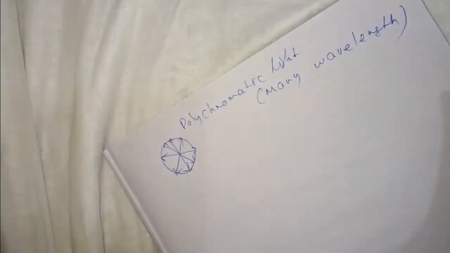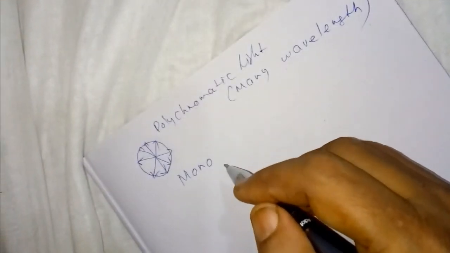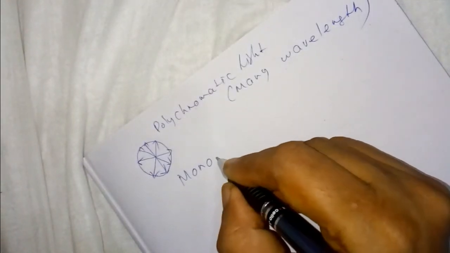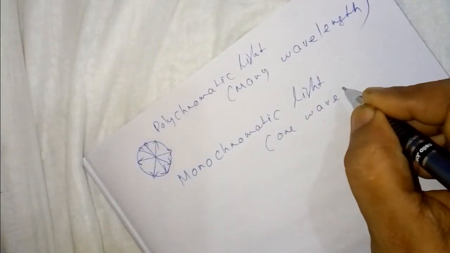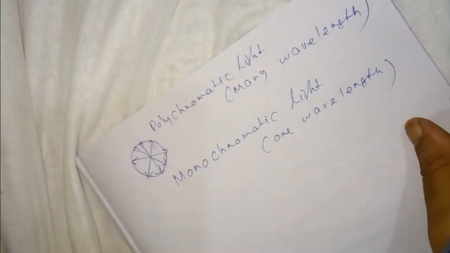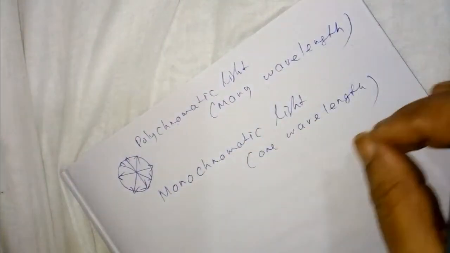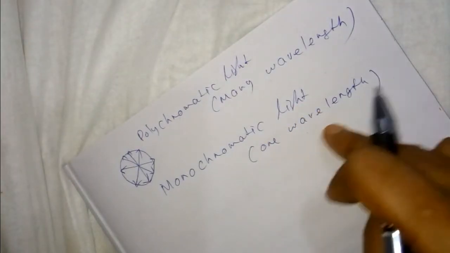But to know the optical activity, we have to go to monochromatic light. Monochromatic light is useful for optical activity. What is monochromatic light? It has one wavelength.